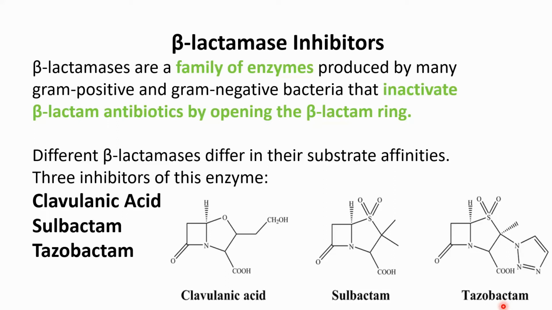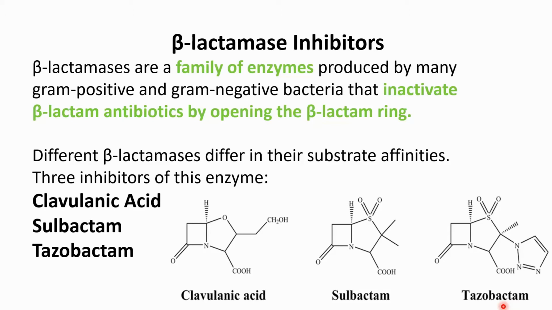That enzyme basically opens the beta-lactam ring present in antibiotics like penicillin and cephalosporin. So ultimately, when these bacteria produce the beta-lactamase enzyme, they inactivate penicillin and cephalosporin. So these two antibiotics become ineffective or their activity is lost.